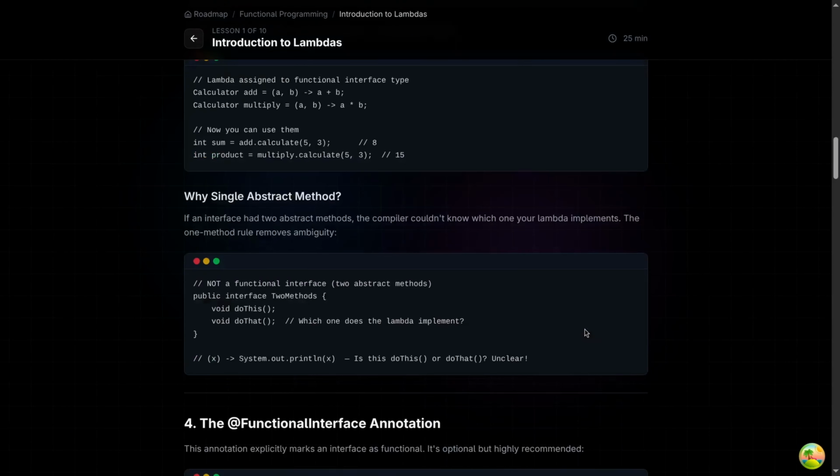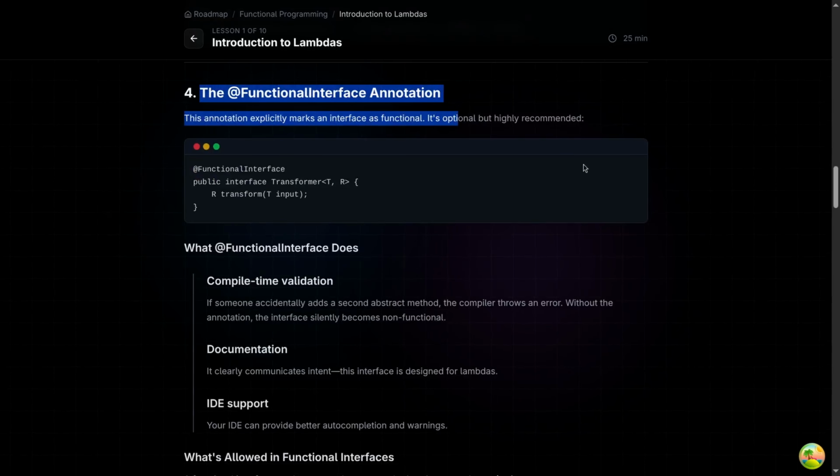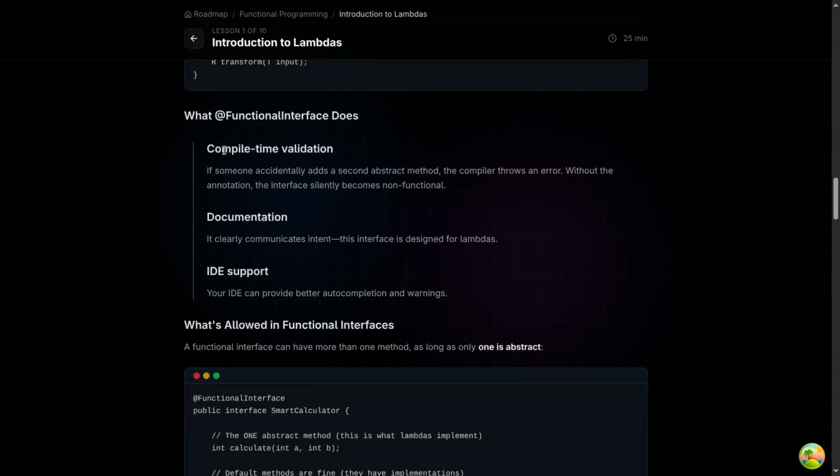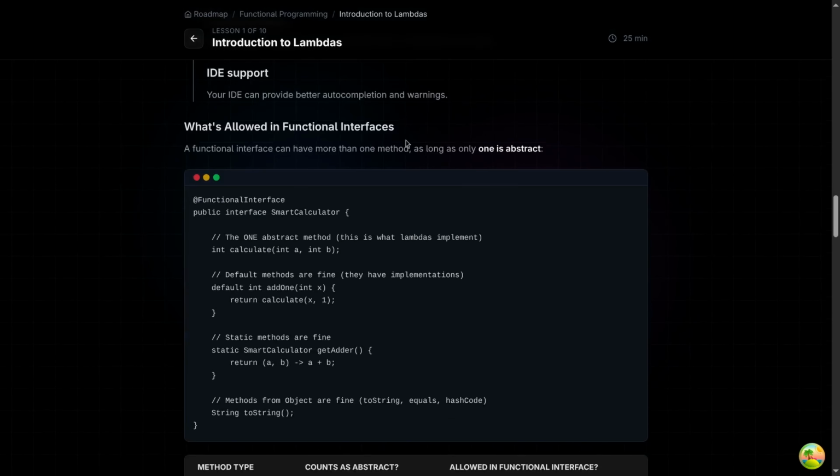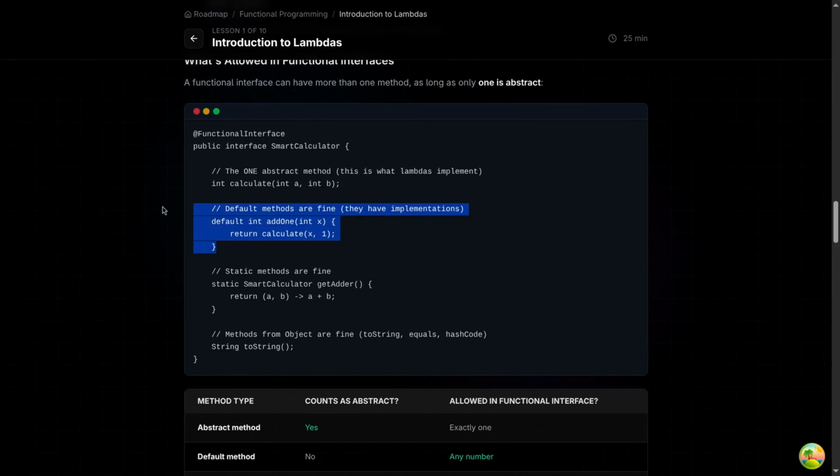Now let's see the next thing. Why a single abstract method? That's fine. The FunctionalInterface annotation: what does it do? Compile time validation. If someone accidentally adds a second abstract method, the compiler throws an error. Then documentation and IDE support. So what's allowed in functional interfaces? You can see default methods, static methods, and methods from Object. These four things we can do.